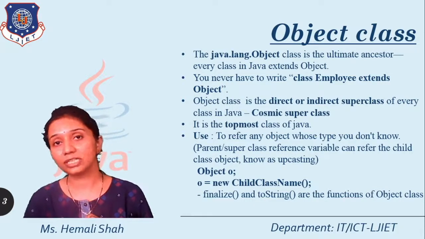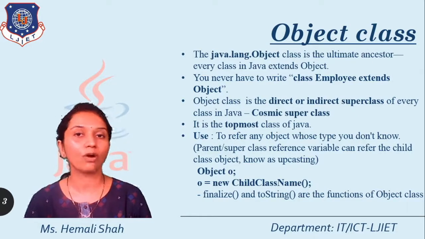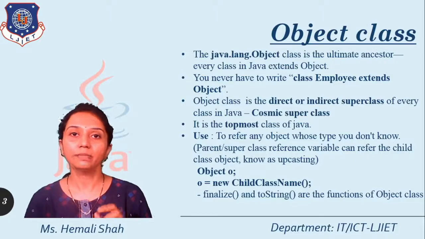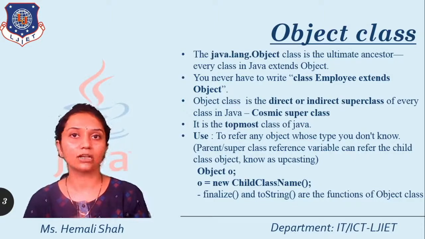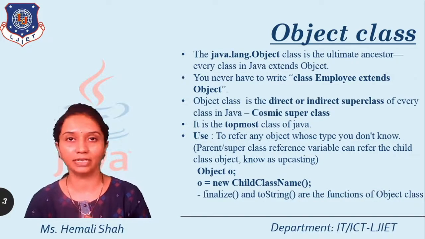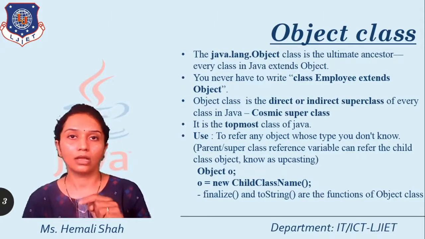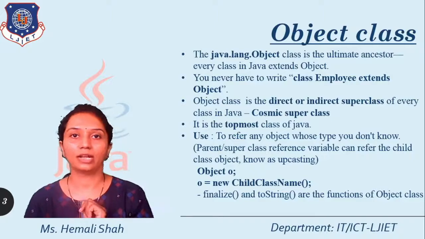Now the toString function, which we will use in this video lecture, basically represents your object in the form of a string. So you can print that string, or you can describe the object in the form of a string when you print it by using System.out.println. So this toString function is basically used, and it is a function of this Object class.